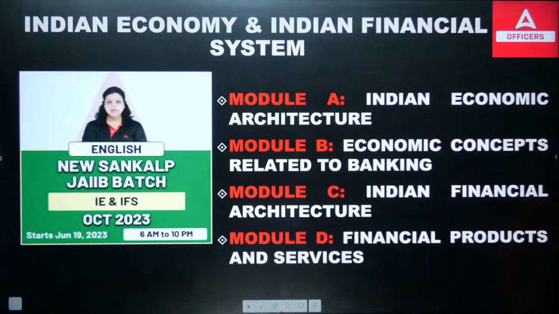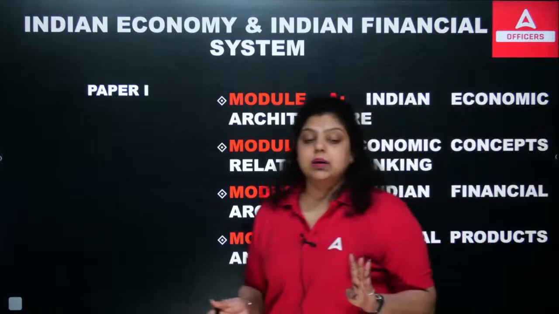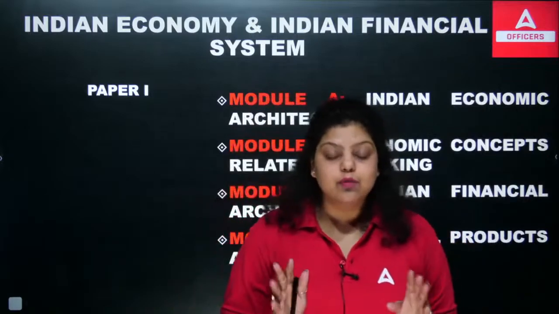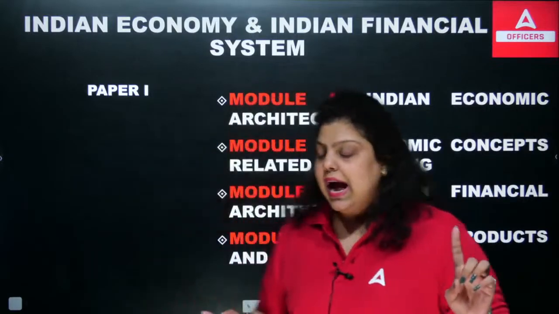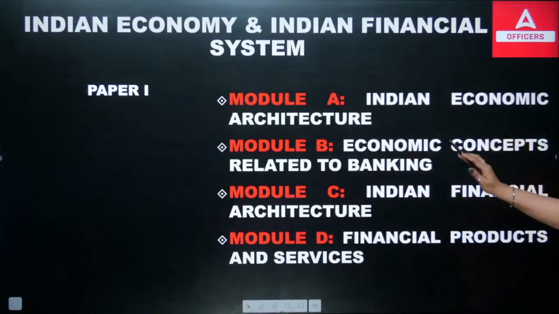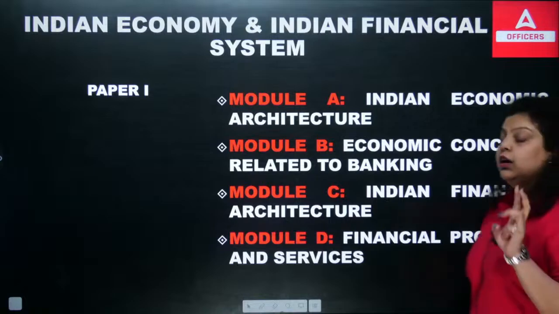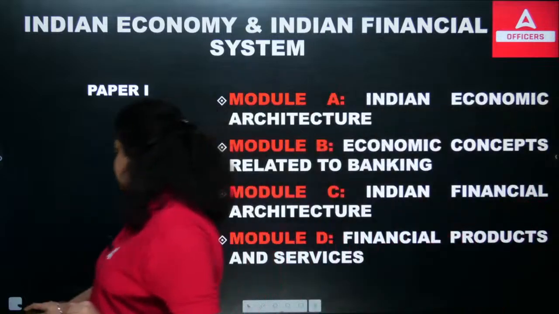Let's start the session, and I will be starting with the very basic thing that we should know. First of all, this paper is your paper 1. Indian economy, Indian financial system is your paper 1, and it covers 4 modules. You have 4 subjects in JAIIB, and all the 4 subjects have 4 modules. The first module of Indian economy, Indian financial system is Indian economic architecture. Second module is economic concepts related to banking. Third module is Indian financial architecture. Fourth module is financial products and services. So these are the 4 modules you have in this particular subject.